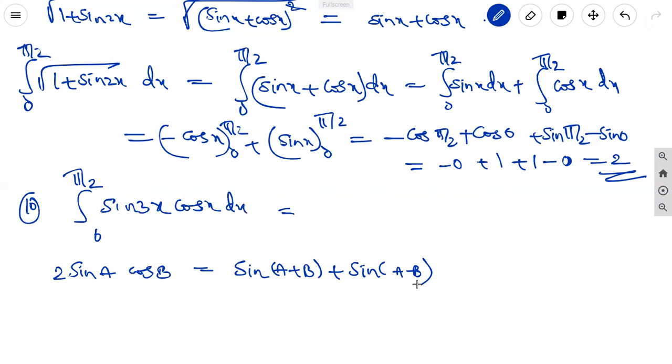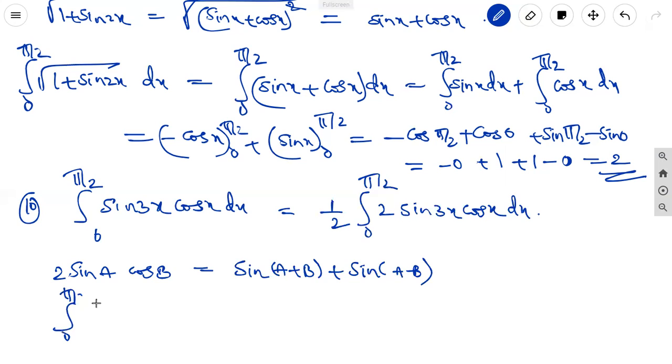Here, there is no 2 in the numerator. If we want a 2, divide with 2 and multiply with 2. Then it can be written as integral of 0 to pi by 2 sin 3x cos x dx.